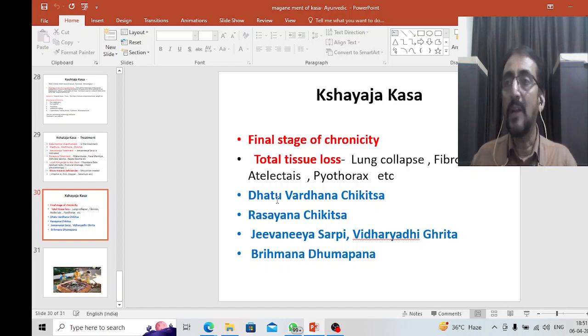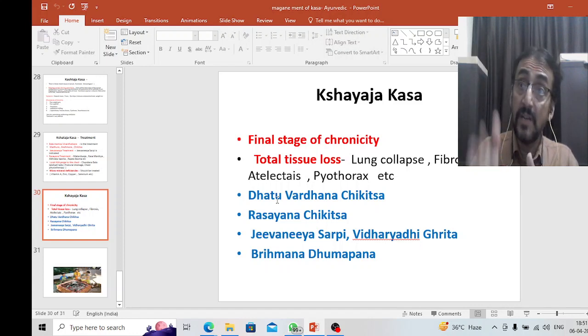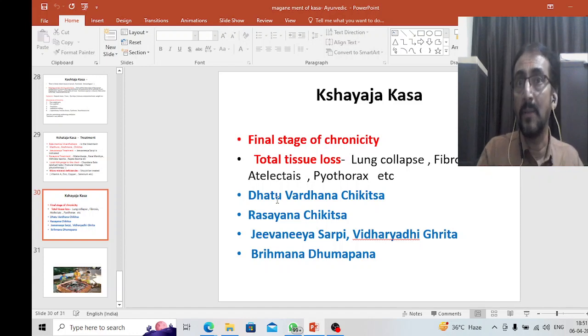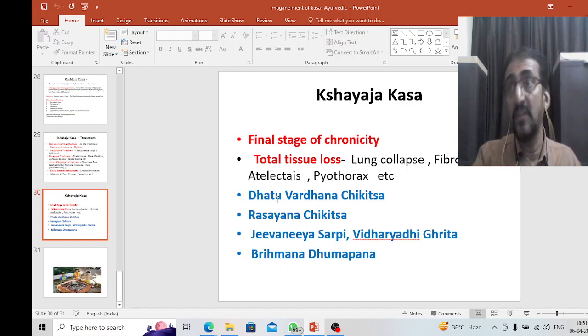But we are now considering children, so all the symptoms mentioned here may not be seen in children. Charaka explained for all, including children, but all the symptoms normally seen in adults may not be seen in children. So point-wise consideration is very difficult, because in Kashyapa Samhita there is not much explanation available regarding this Kasa.